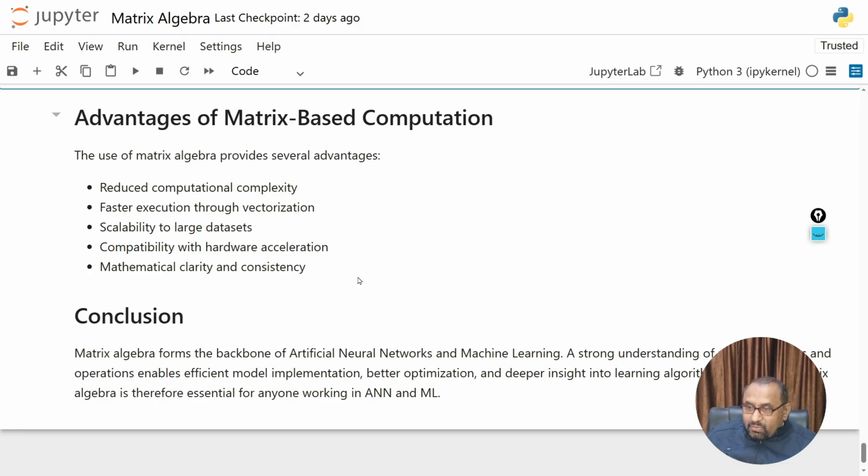So now we are going to conclude this lecture. Matrix algebra forms the backbone of artificial neural networks and machine learning. A strong understanding of matrix concepts and operations enables efficient model implementation, better optimization, and deeper insight into learning algorithms. Mastery of matrix algebra is therefore essential for anyone working in artificial neural networks and machine learning.